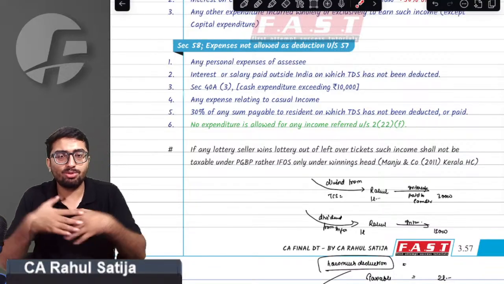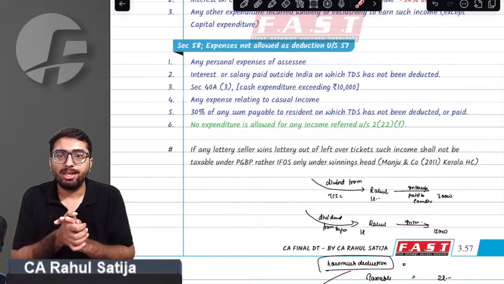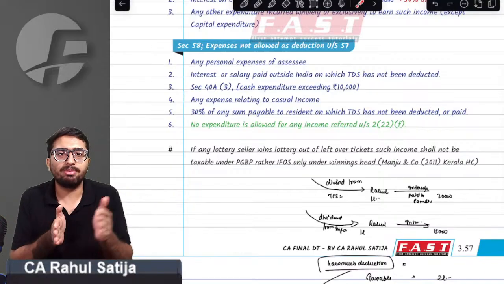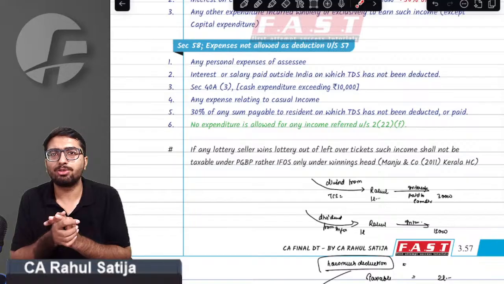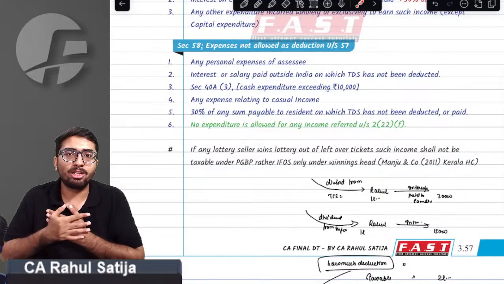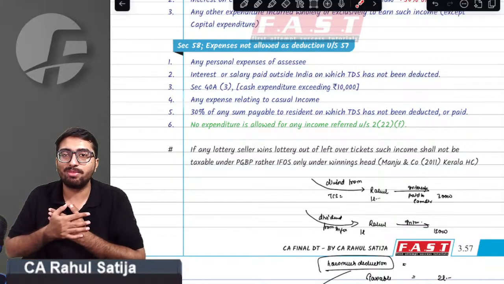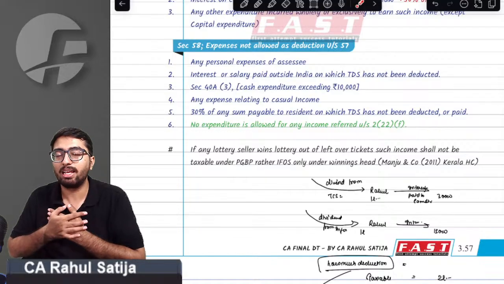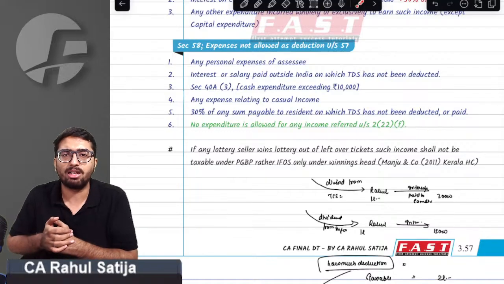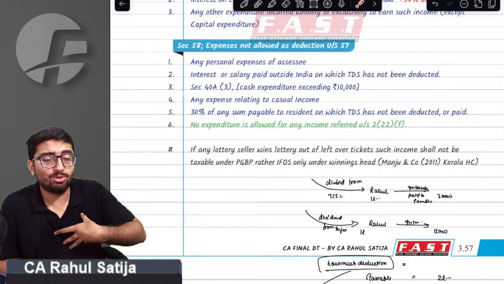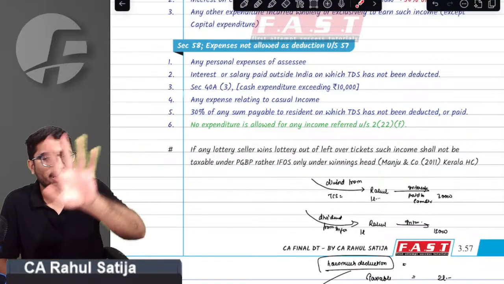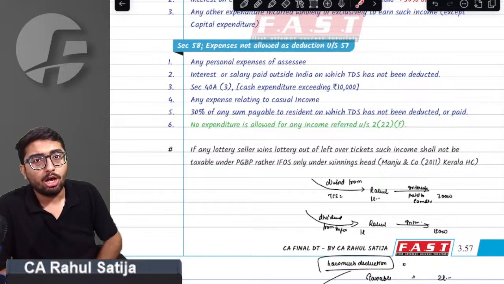Their business is to sell the lottery and earn the commission. They could not sell all the tickets, therefore some tickets were left out, and they won the lottery out of those leftover tickets only. Manju and Company wanted to claim this income as PGBP income. They argued that since it is our business to sell lottery tickets, this income should be our business income. This should not be casual income.